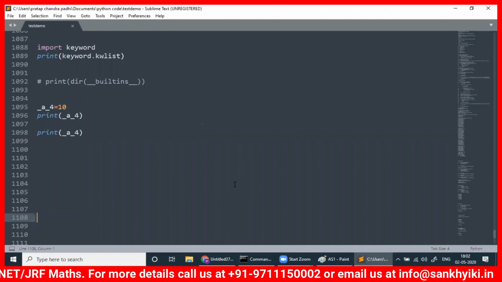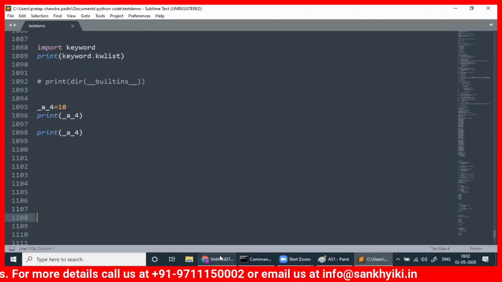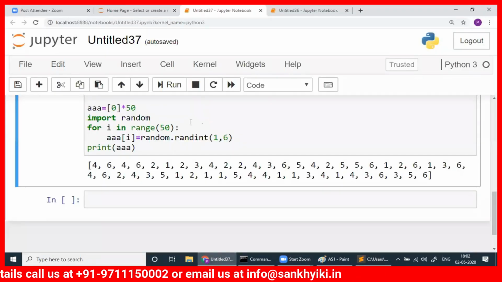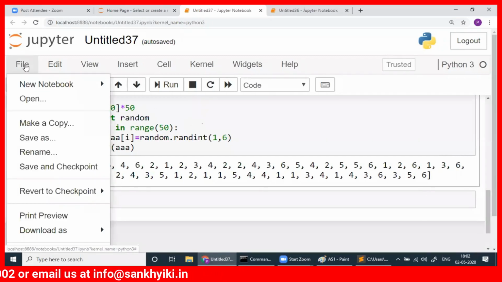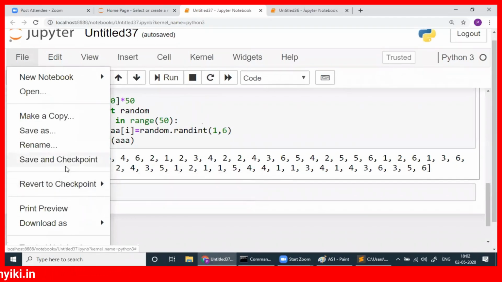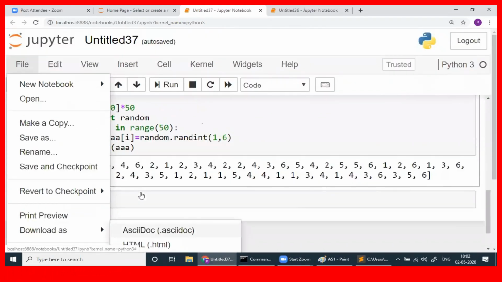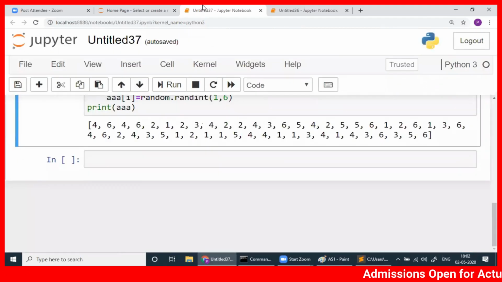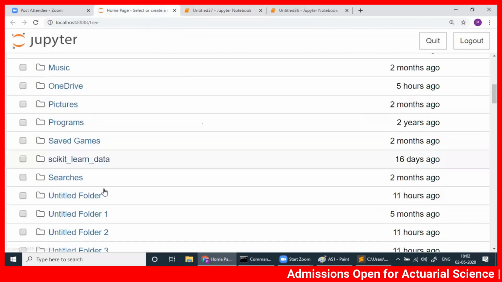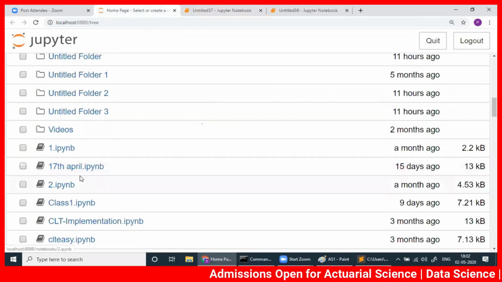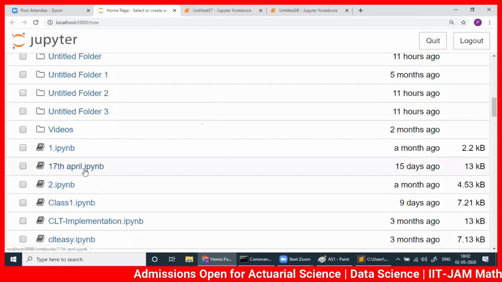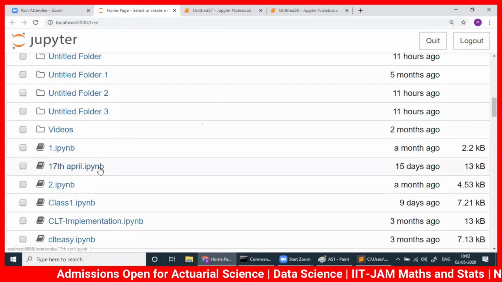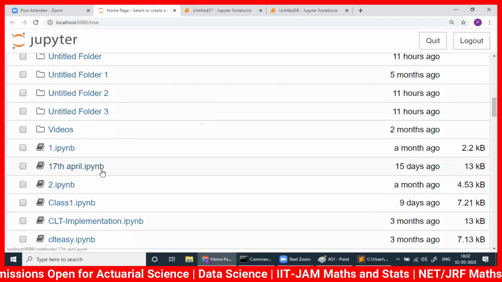Whenever I download this and send it to you, you will get the file. If I click here, save a copy, and then download, you will get the IPython extension. I can show you here also. Everything here is IPYNB. This was IPython before. Now they changed it to Jupyter. So this will help you only.